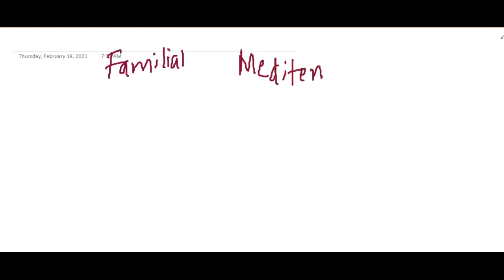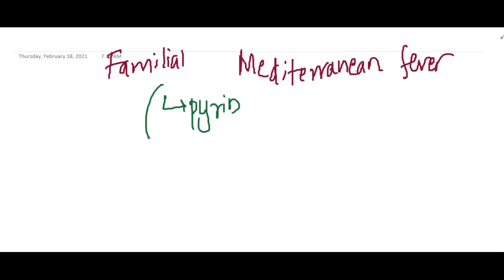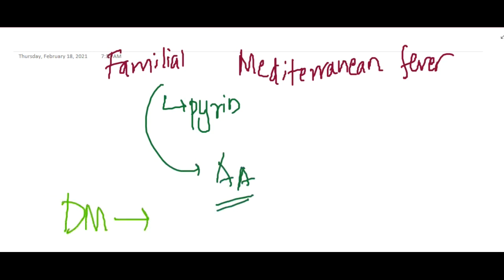Then we have the next disease, familial Mediterranean fever, which is associated with pyrin, and here you will see AA amyloid. And in diabetes mellitus, you will see AIAPP.